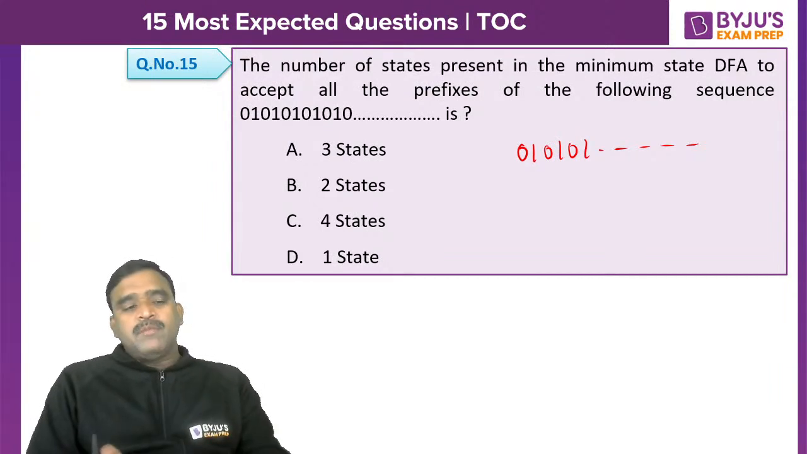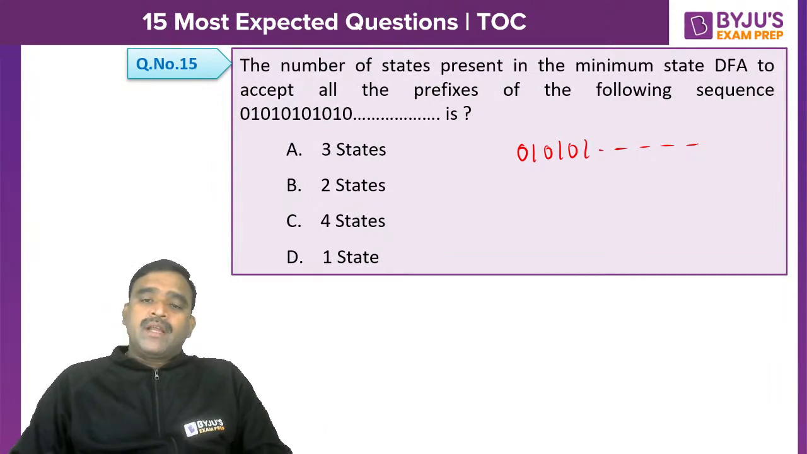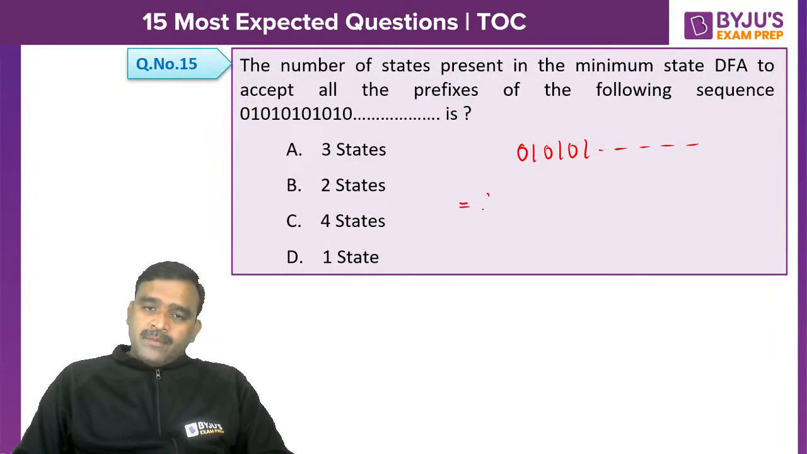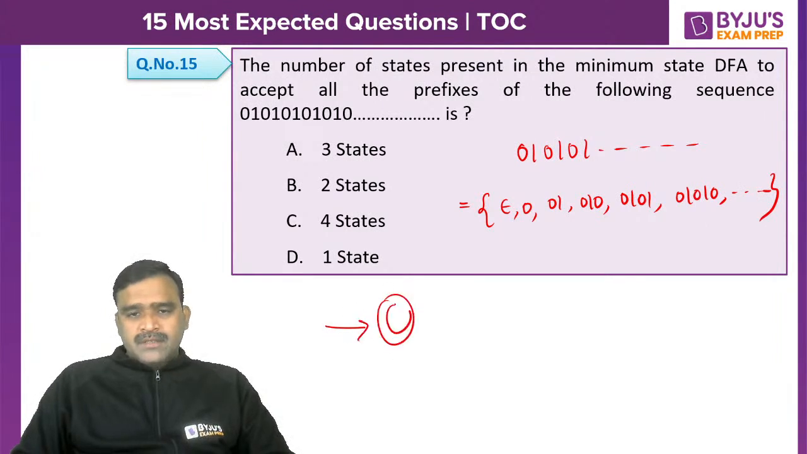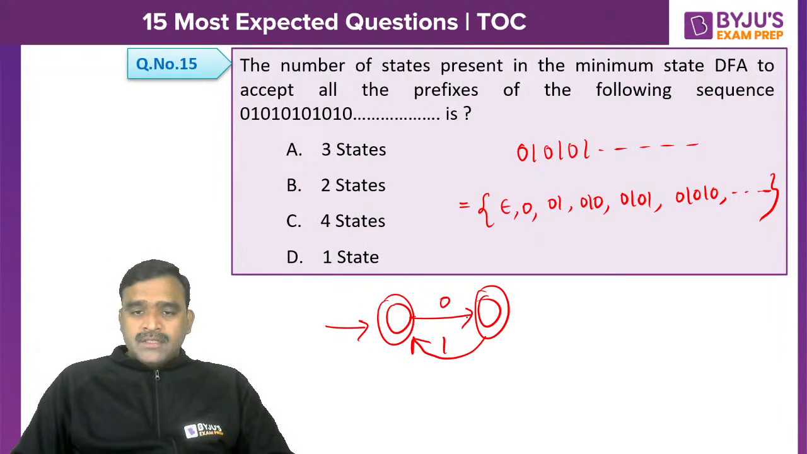Okay, let me explain this. We have prefixes: epsilon is a prefix, 0 is a prefix, 0, 1 is a prefix, 0, 1, 0 is a prefix, 0, 1, 0, 1 is a prefix, 0, 1, 0, 1, 0. So these are all the prefixes, and all of them must be acceptable. Epsilon is accepted, so the starting state is final. On single 0 I have to go to another final state. Double 0 should not be accepted. Then 0, 1 can be accepted, 0, 1, 0 can be accepted, 0, 1, 0, 1 can be accepted.